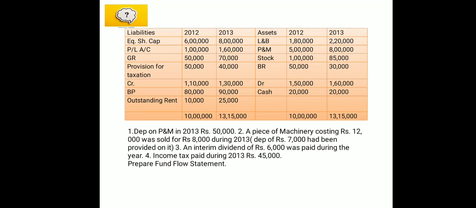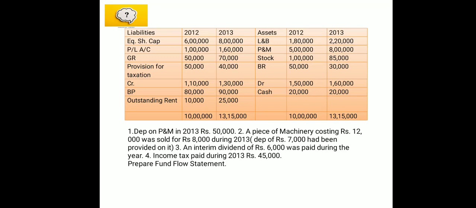So the remaining actual value of the machine was now 12,000 minus 7,000. It's going to be 5,000 only. Okay, please listen here very carefully. We have the information, a piece of machinery costing rupees 12,000 was sold for 8,000. Okay, so you very quickly will say the cost was 12,000 and we have sold for 8,000, so it is a loss on sale. But no, hold on.